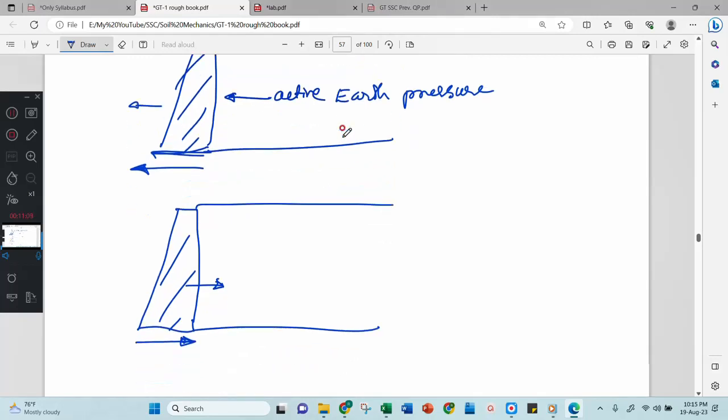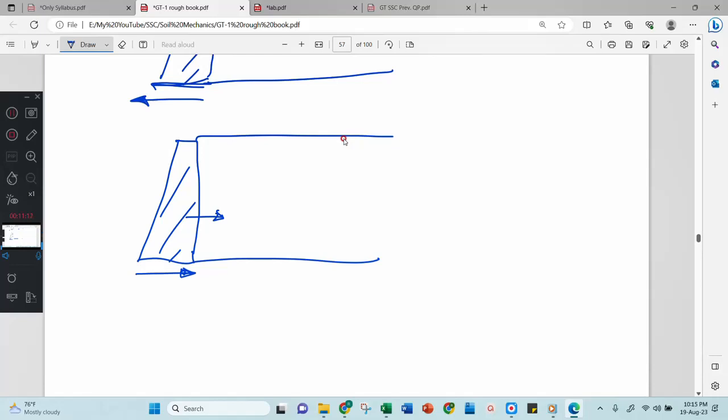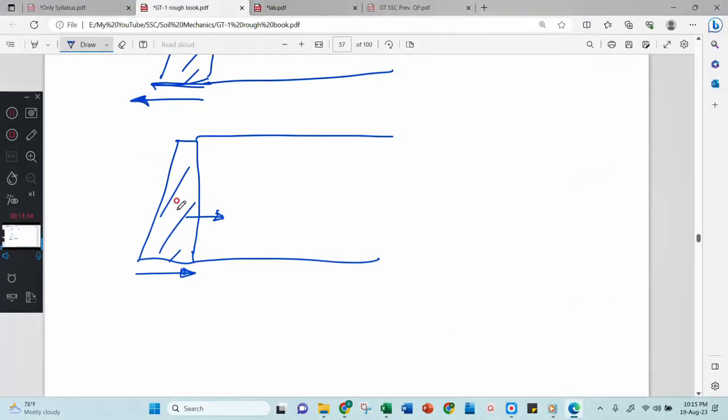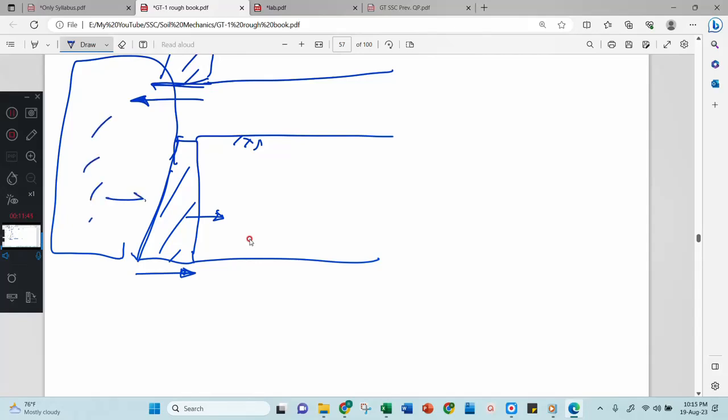Can you give me an example where the wall will push the soil? No idea? Okay, look at here. The wall will push this one, which means there is something more than this soil. Some more material, or more dense material, must be here, and this dense material will push this wall in this direction, and now in turn this wall will push this soil.